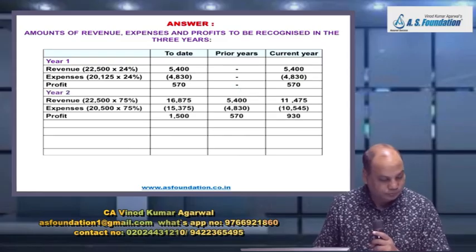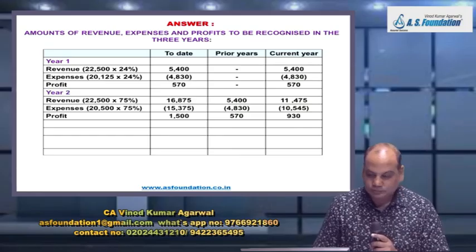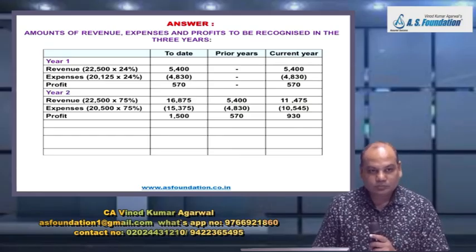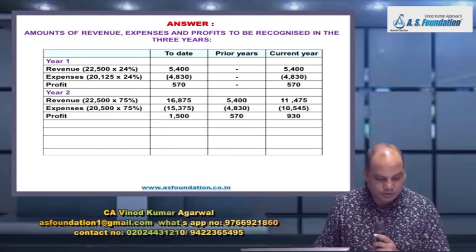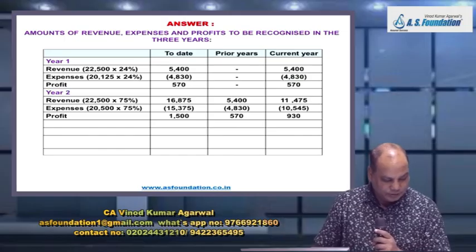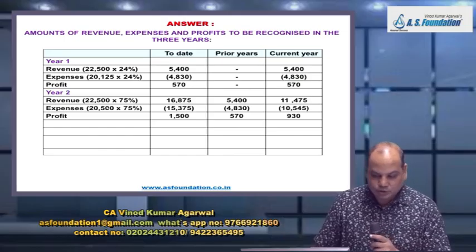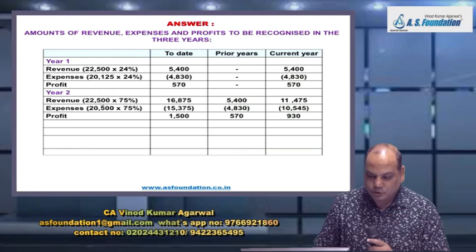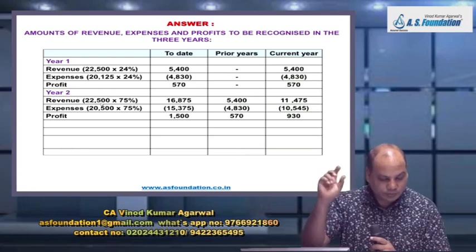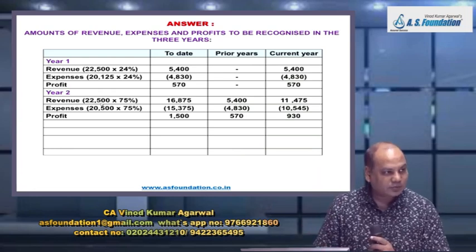Now year 2. Check there only year 2. What is the work done by the end of year 2? 75%. Do you agree? Yes. So 22,500 is my total revenue expected. This figure you will get in first table, third line.